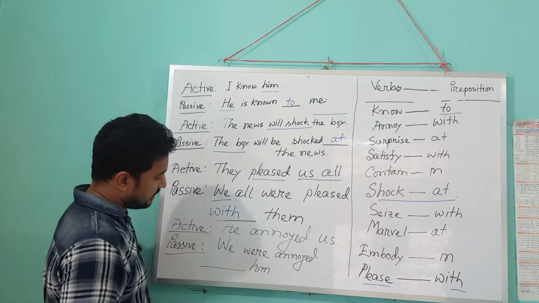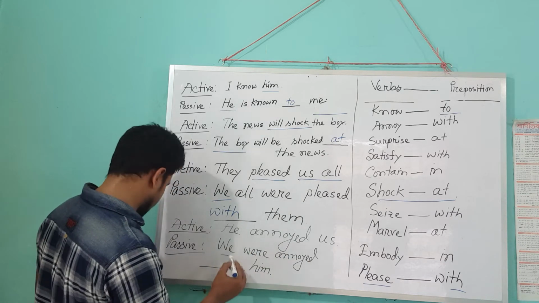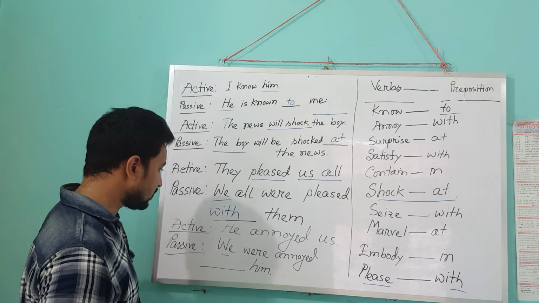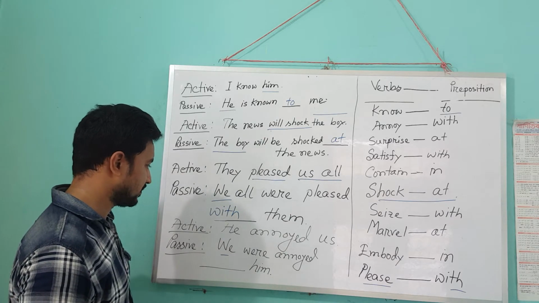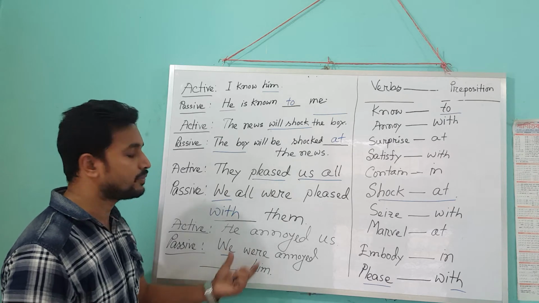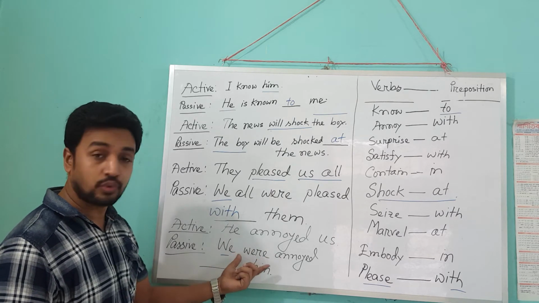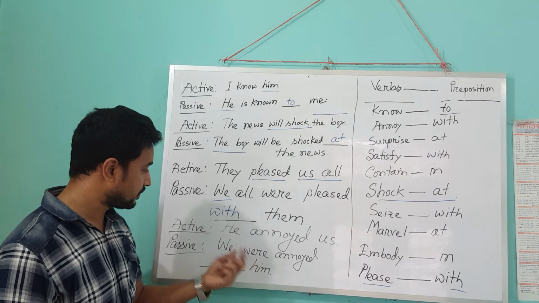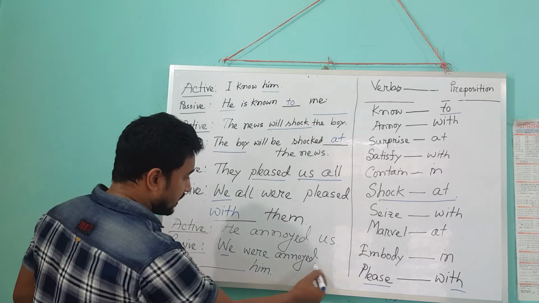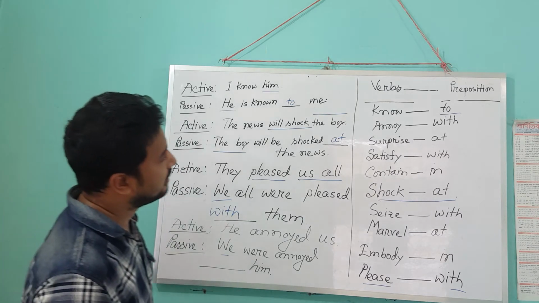Look at my last example: "He annoyed us." It is an example of past indefinite tense. So us becomes we, and as it is past indefinite tense, we will have to use the auxiliary verb were, as it is plural, and the past participle form of the verb, annoyed.